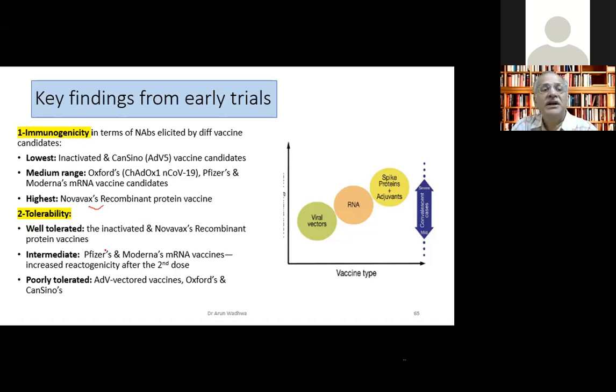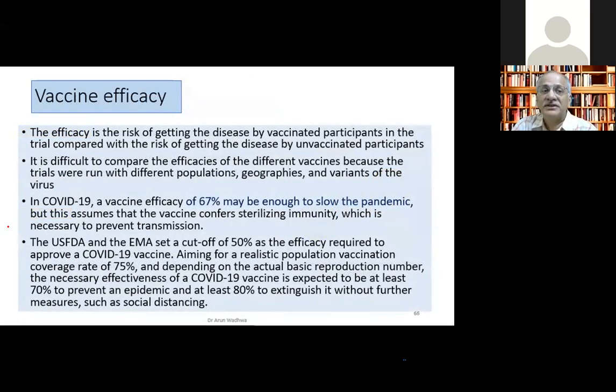Then intermediate come the Pfizer, Moderna vaccines, and poorly tolerated ones are the adenovirus vaccines, like our CanSino vaccine and the Oxford vaccine. We all know everybody complains of pain, swelling, high-grade fever, chills, rigors. So when we talk of vaccine efficacy, I just wanted to share 2-3 slides. We still have 15-20 minutes. So I wanted to share these few points about vaccine efficacy.